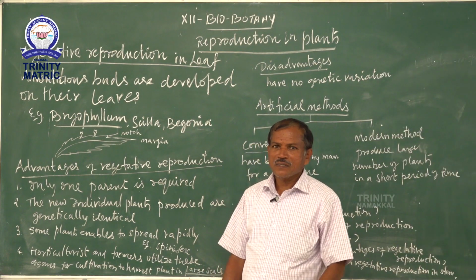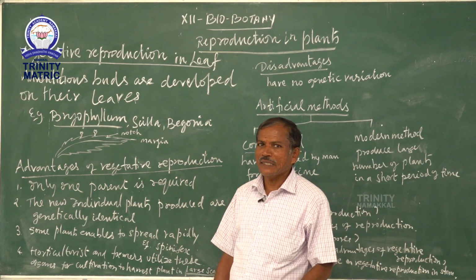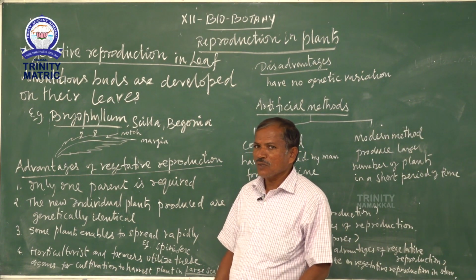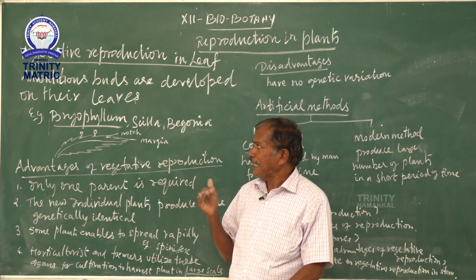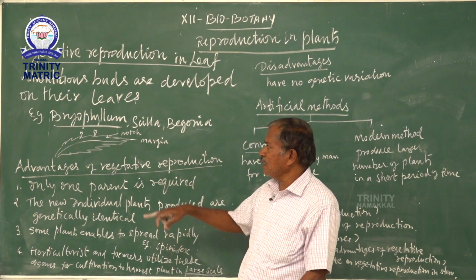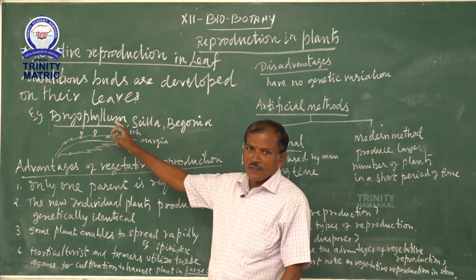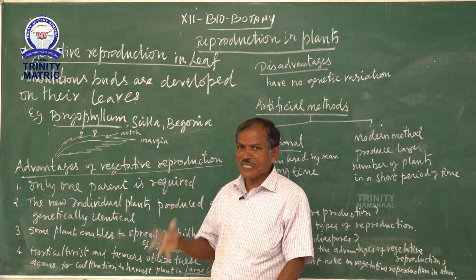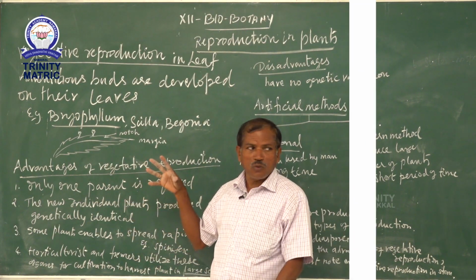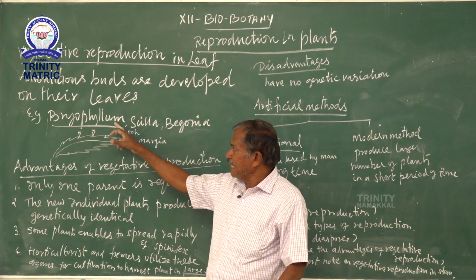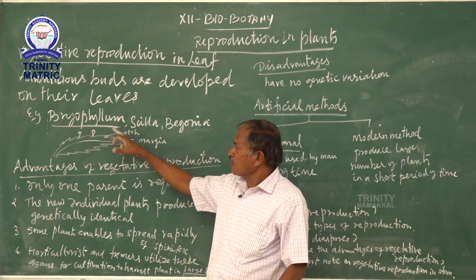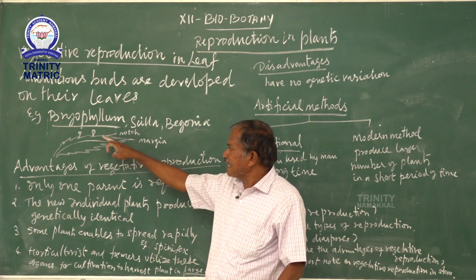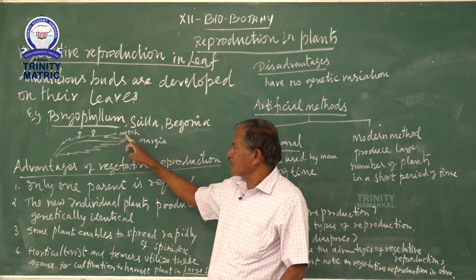So the next topic is vegetative reproduction in leaf. How is the leaf involved in reproduction? For example, Bryophyllum. It has thick, fleshy or succulent leaves that store more water. These leaves produce their young ones in the notch.